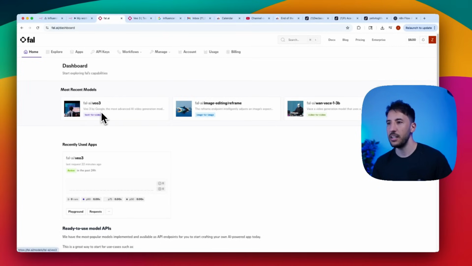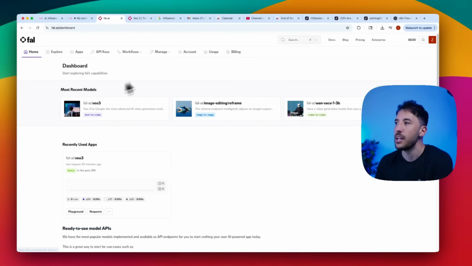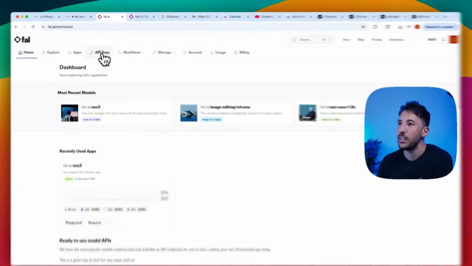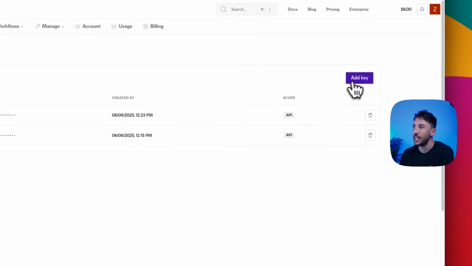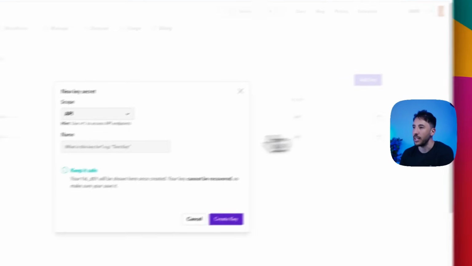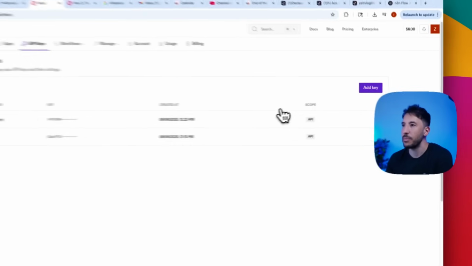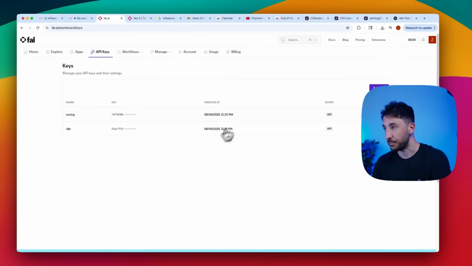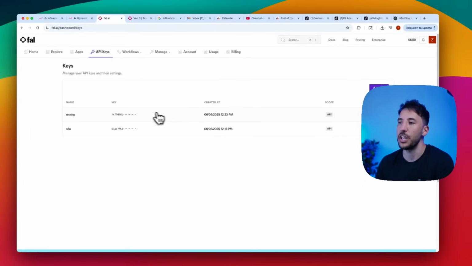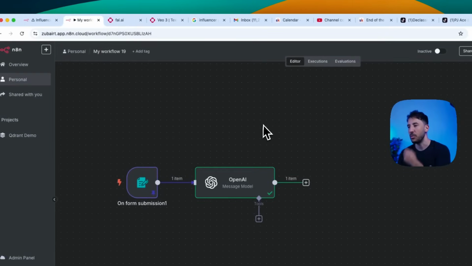And as you can see right here, it says the most recent model is Fal.ai/VO3. So once you create an account here, you're going to go to API keys, and click on add an API key, name it, and then click on create key. Now you need to grab that and save it somewhere. Make sure you don't share your API key with anybody, because this is very important, otherwise you don't want somebody else using your API key.